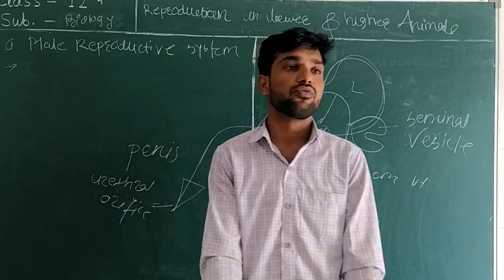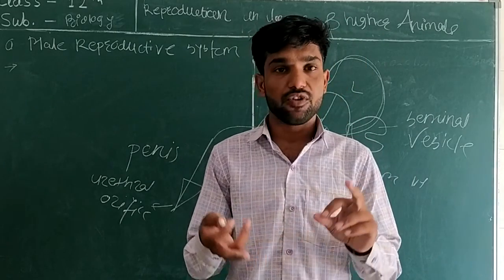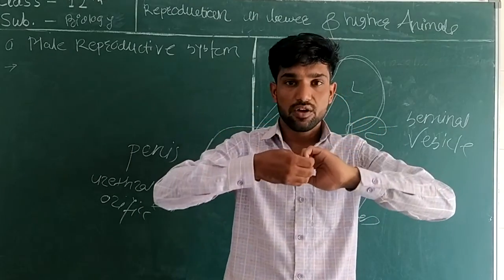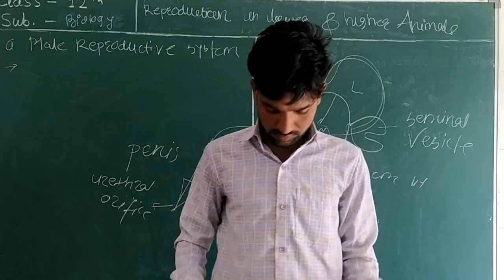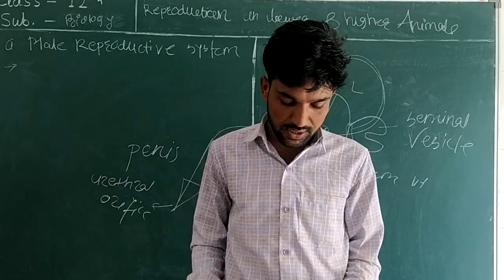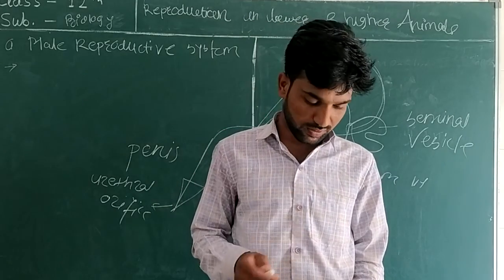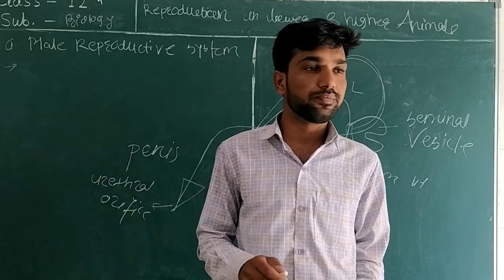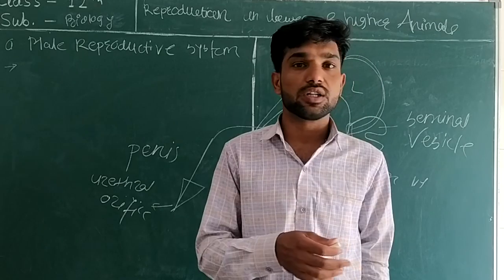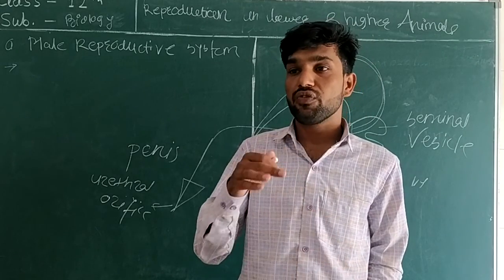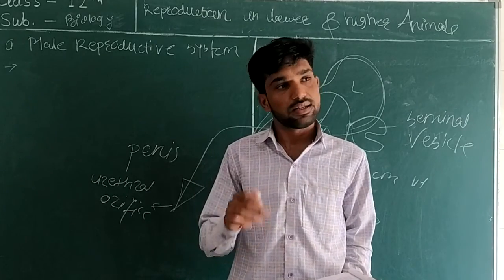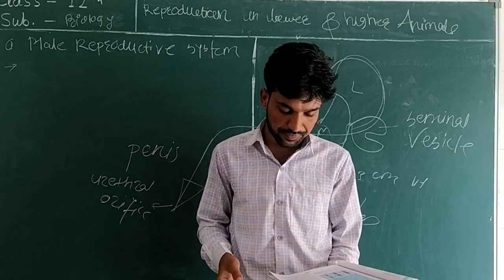So there is fertilization, a fusion of two gametes, that is the male and the female, and there is gametogenesis. All these processes happen here. The gametes, sperms and eggs, are produced in the primary sex organs. The testes in male and ovary in female are the primary sex organs. Other than these are the secondary sex organs.